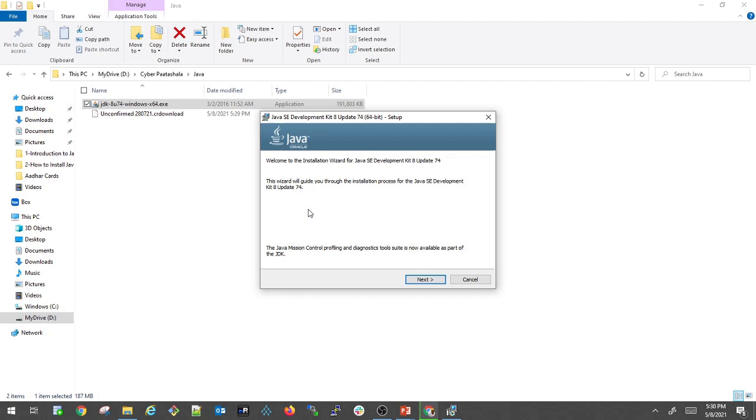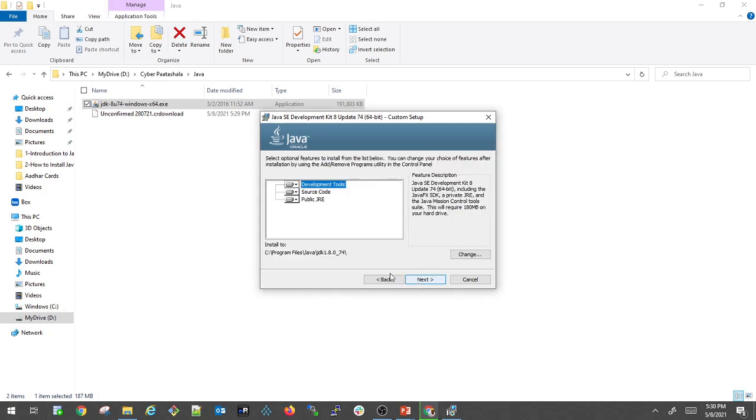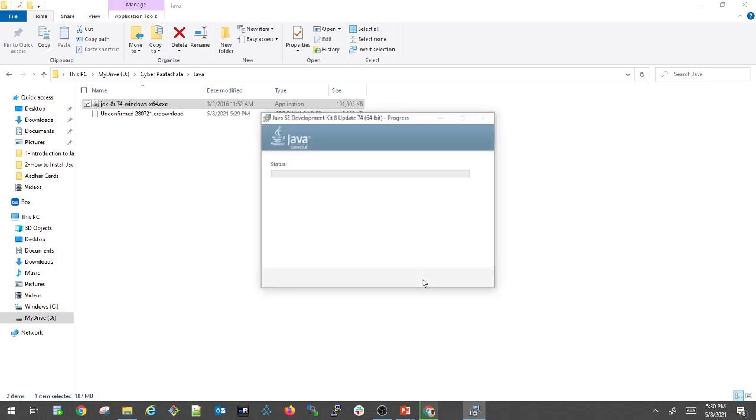My suggestion is don't blindly click next, next, next, finish. Just go through what it is saying. It is asking for the diagnostic tool and the JDK. Just click next. I want the development tools, so I just selected that. Just click next. So it is installing the JDK.